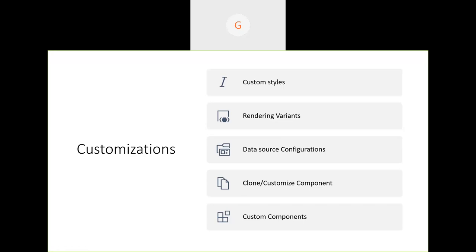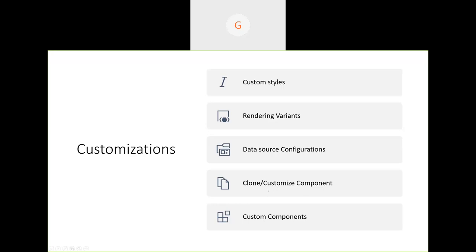Maybe it's a similar closure to the promo component, right? Maybe I need to clone the component and customize it for that project. Or if my front end team has given different HTML that needs a full view change, maybe restructure the view. In that way I can also use cloning, although you can use a data source configuration, but there are some ways we need to use the cloning.